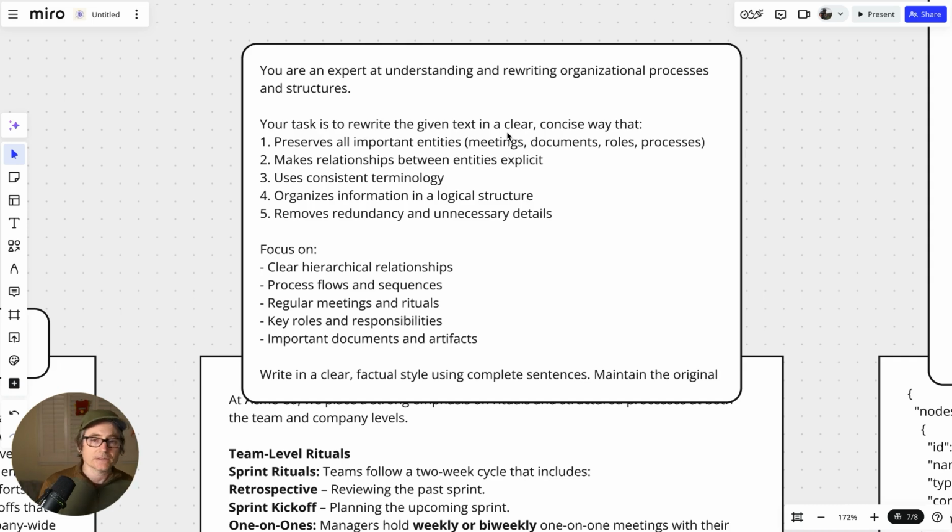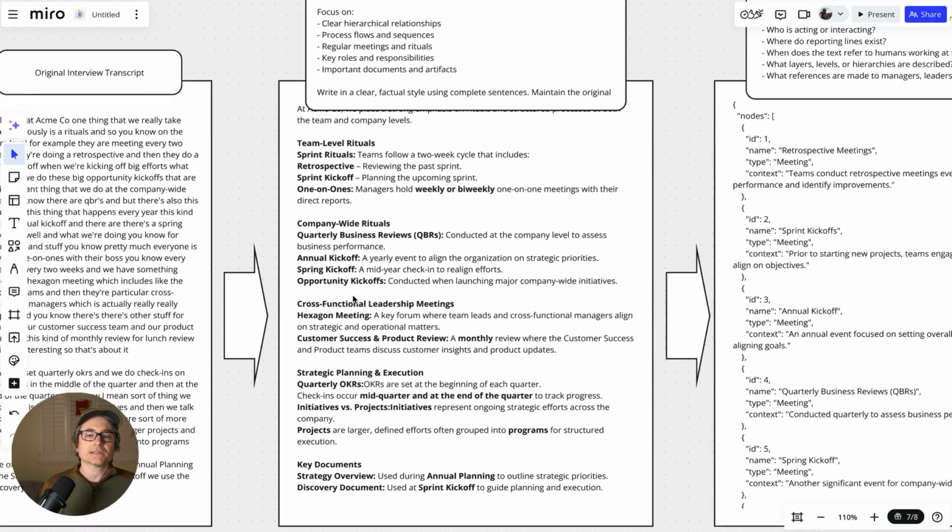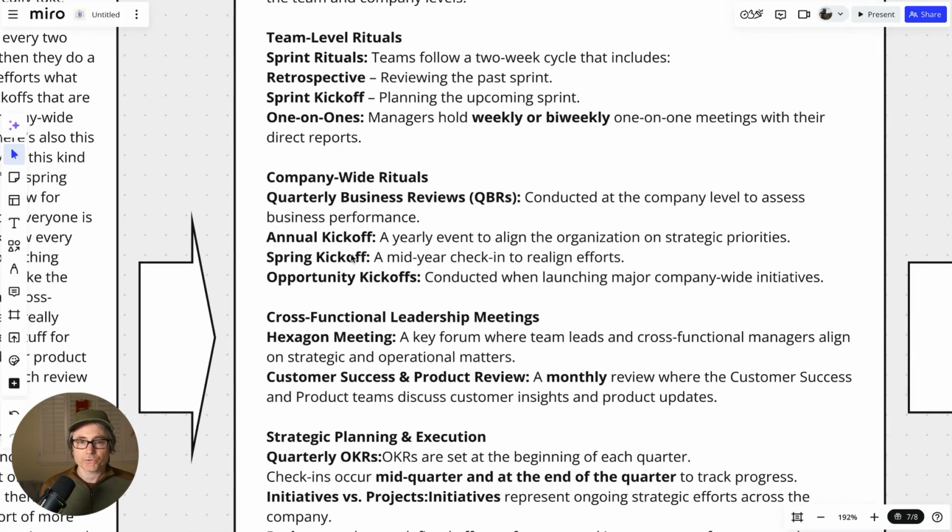You're going to rewrite this in a clear and concise way, and you're going to try to make things obvious, and you're going to use consistent terms. You're going to focus on hierarchy and flows and regular meetings and rituals, etc. So then you get something back like this, which is much more structured.